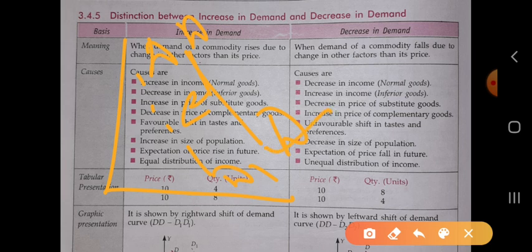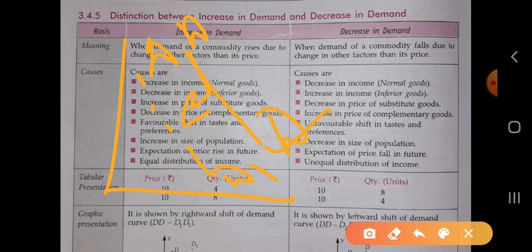Decrease in the size of the population. When the population is decreasing, the demand for the good is also decreasing. Expectation of a price fall in future: when any customer or consumer thinks that the price of that commodity will fall in future, the demand for that good will decrease.